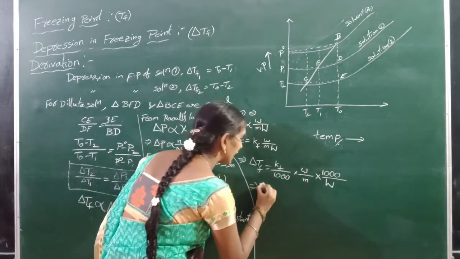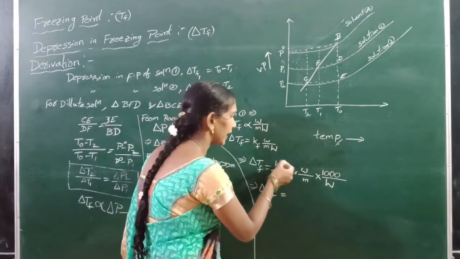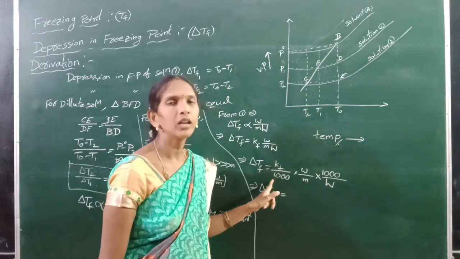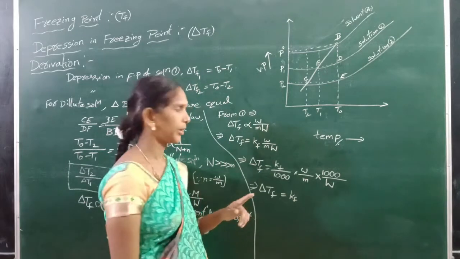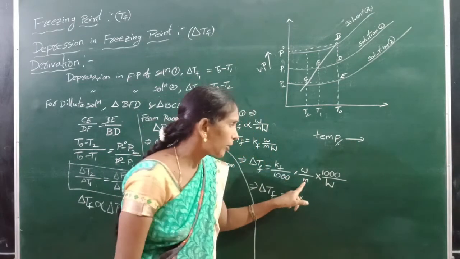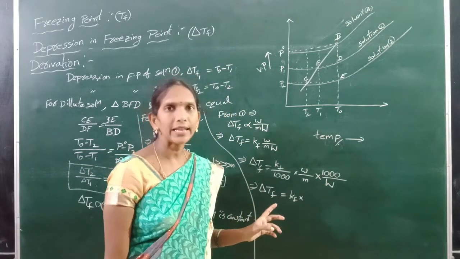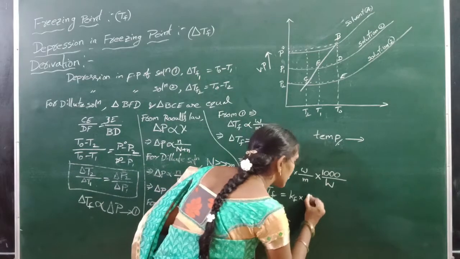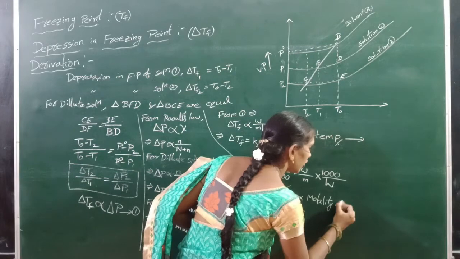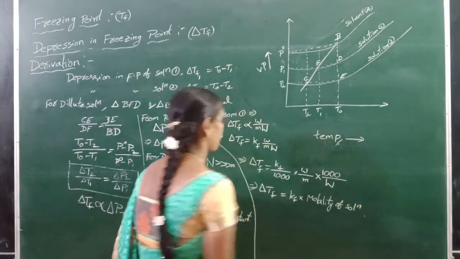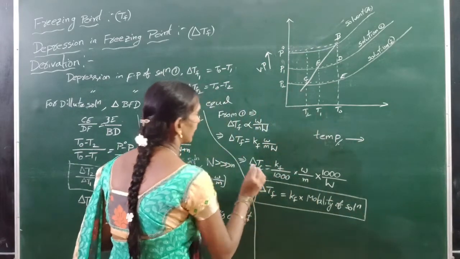KF by 1000 is constant, so I can write only KF. KF into weight by molecular weight into 1000 by weight in grams is equal to the molality of the solution. So this is the molality of the solution. This is the depression in freezing point.